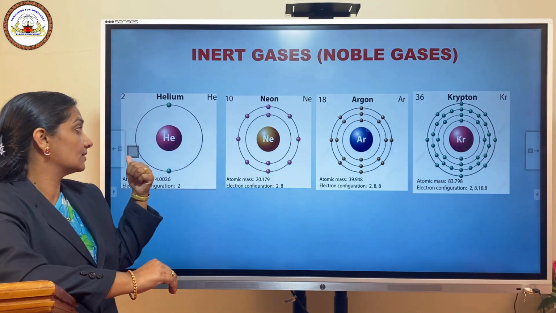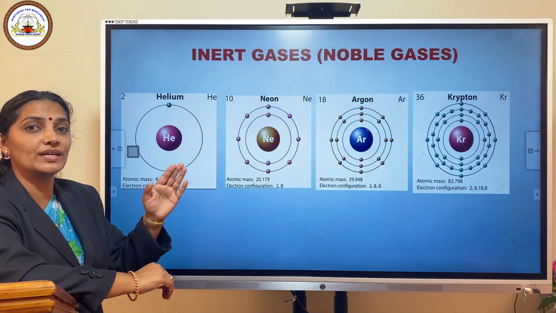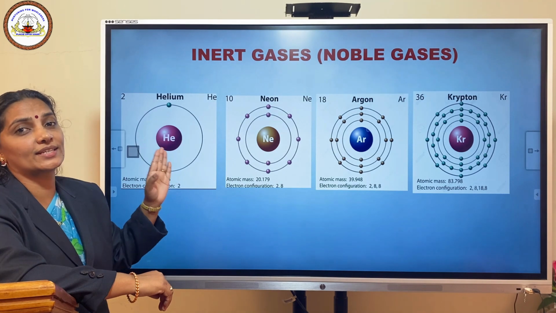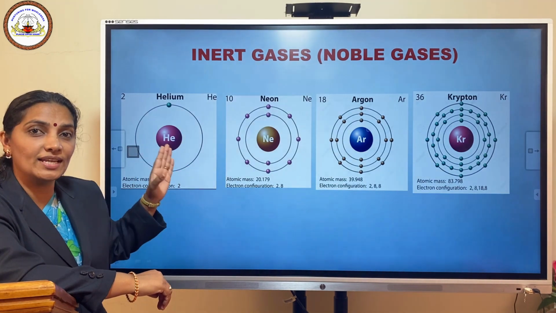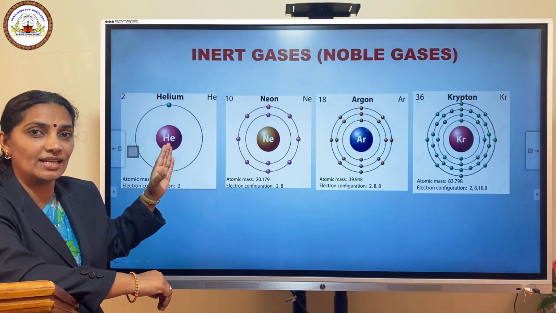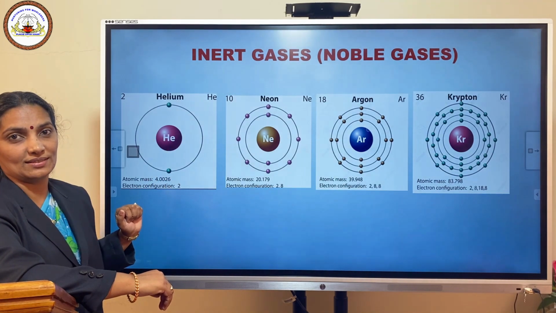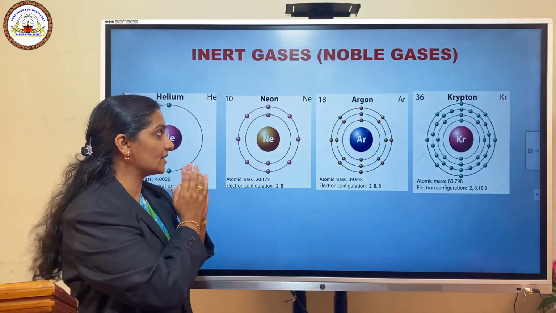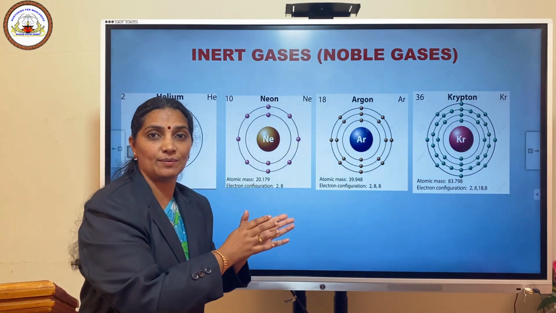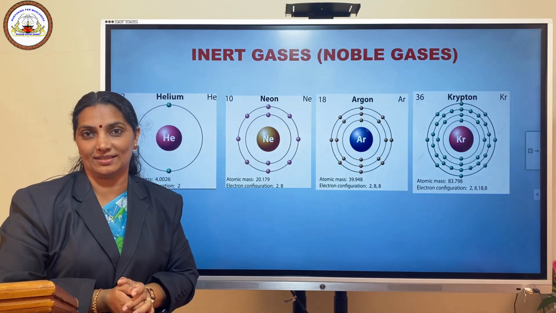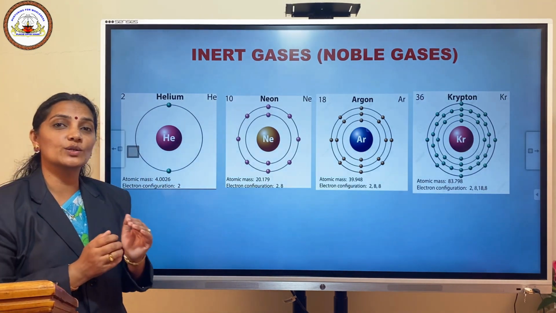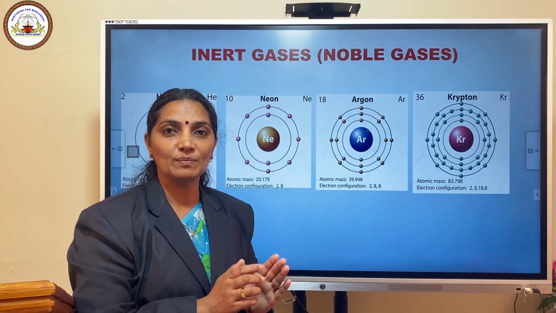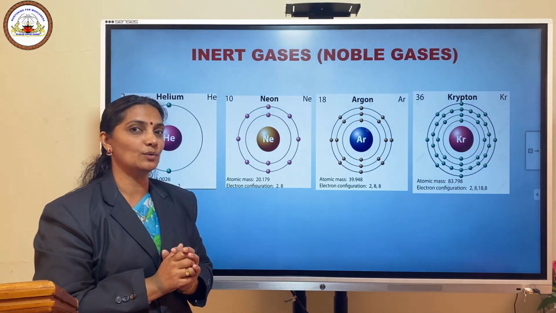What about helium? Helium does not have 8 electrons, but it has 2 electrons, and those 2 electrons are present in the K shell, and that K shell is completely filled. As helium has a completely filled outer shell, the helium atom is also a stable element. All the inert gases are known by one more name, noble gases. These inert gases or noble gases are highly stable because they have 8 electrons in their outer shell. That configuration is called octet configuration. Octet configuration means the configuration in which an element possesses 8 electrons in its outer shell.